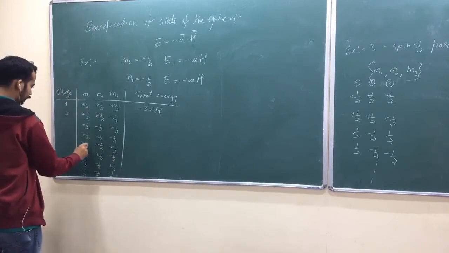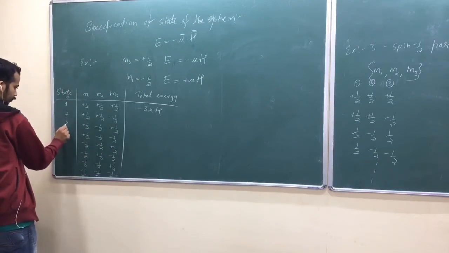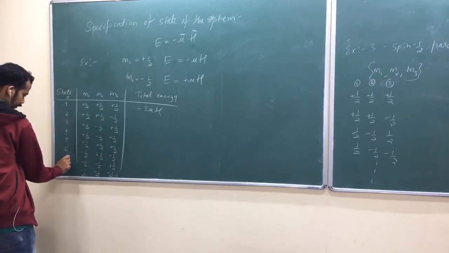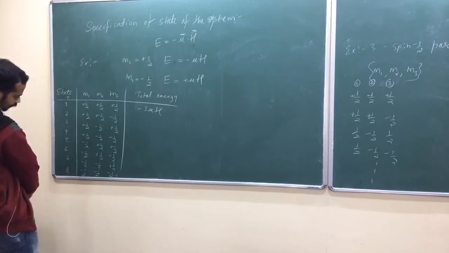That's 1, 2, 3, 4, 5, 6, 7, 8. Is that okay?